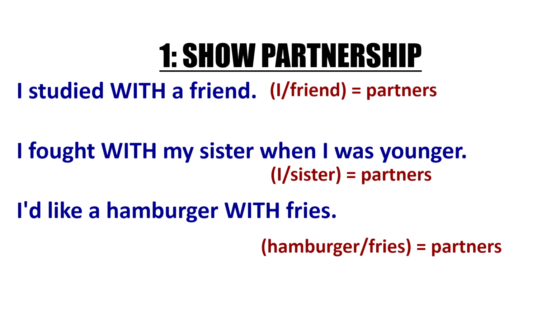All right, let's start. How to use with. Number 1, to show you are a partner with someone else. For example, I studied with my friend. They are my partner. I fought with my sister a lot when I was younger. And finally, I'd like a hamburger with fries. These are partners. Now, remember with, after you use it, you need a noun form, which can be a base noun, a gerund phrase, or a noun clause.